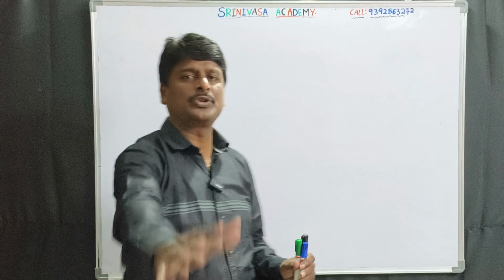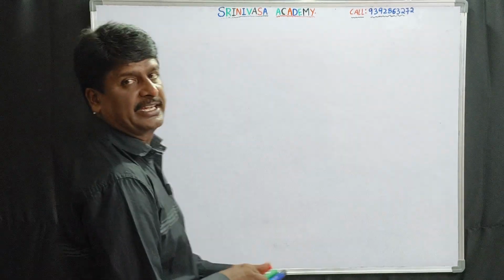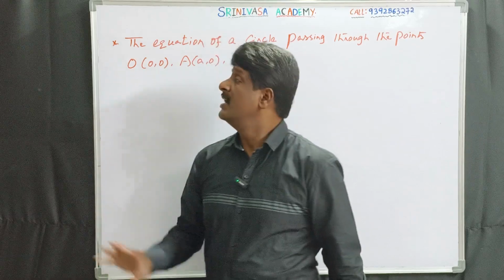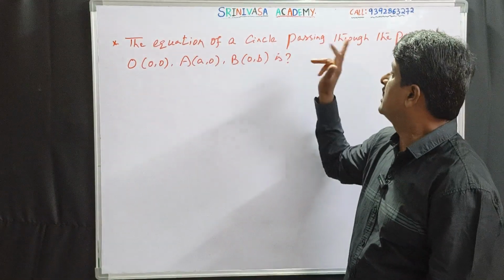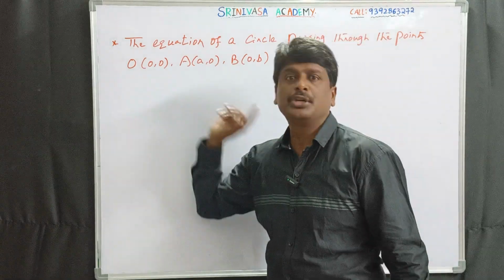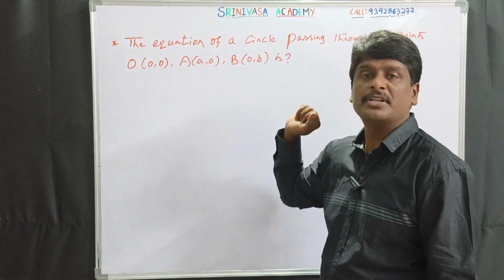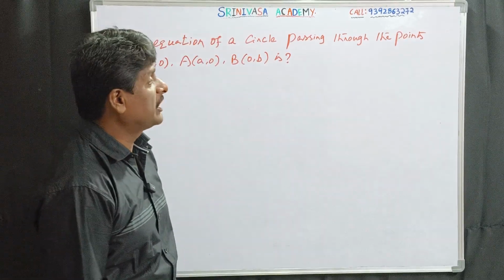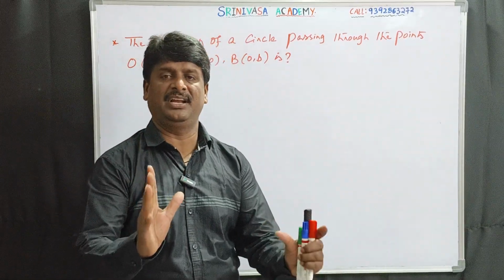For such questions, there is one technique. Look at the question: the equation of a circle passing through the points origin (0, 0), (A, 0), (0, B) is... You observe the points, they are special.